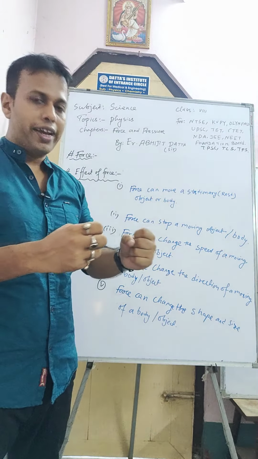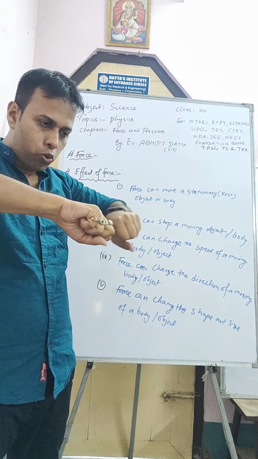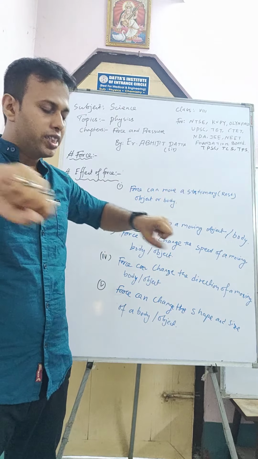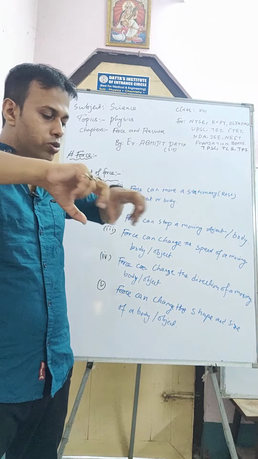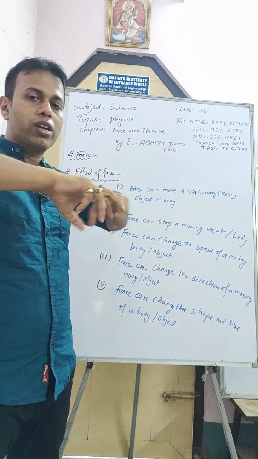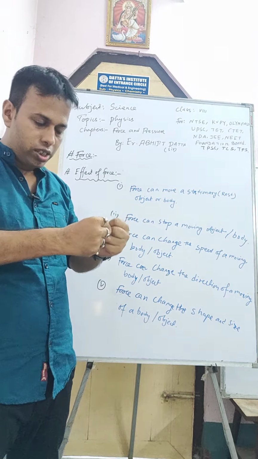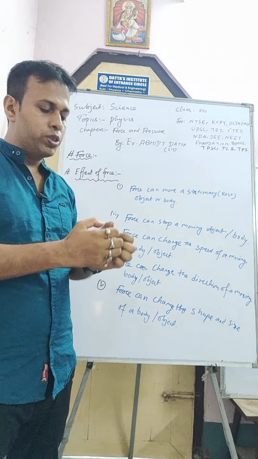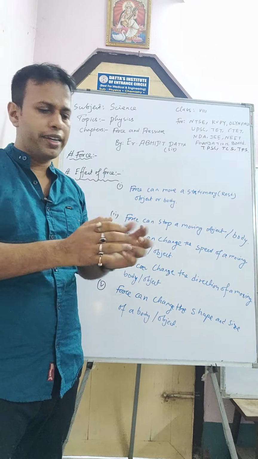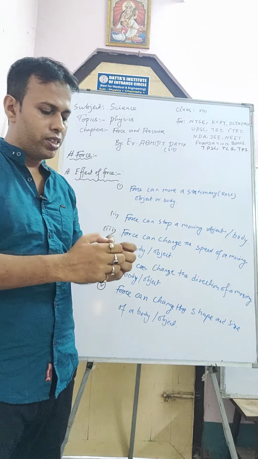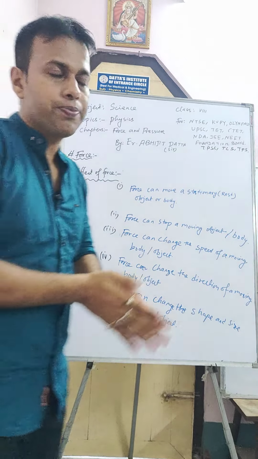Suppose there is one spring and you are stretching it. If you pull the spring, the length of the spring will expand, so you change the shape of the object. The spring is this much, and when you apply force in the outward direction, the spring expands. You change the shape and size of the body. And when there is a rubber stick and you apply force to stretch it, in that case also the shape of the object will be changed.